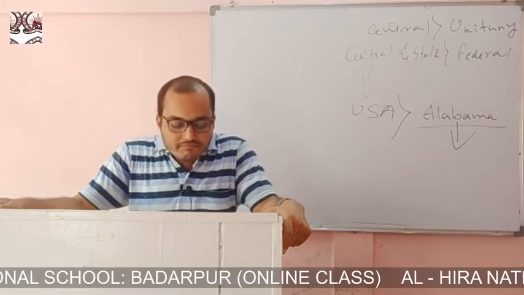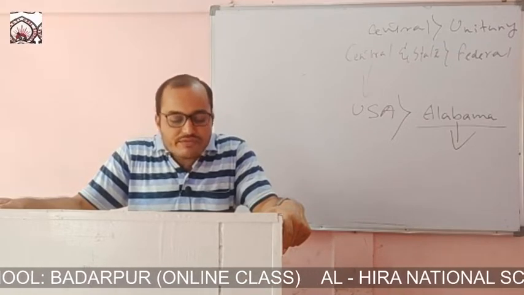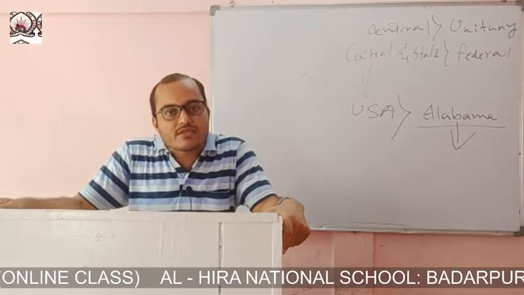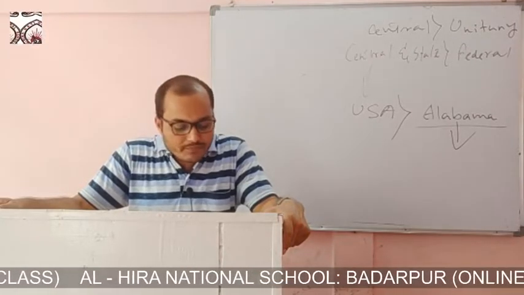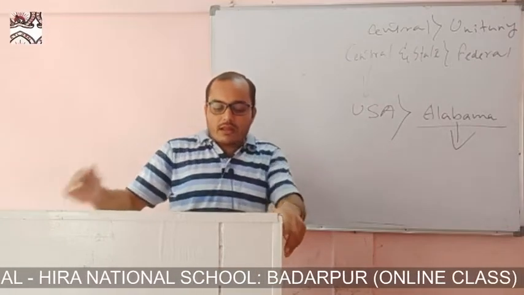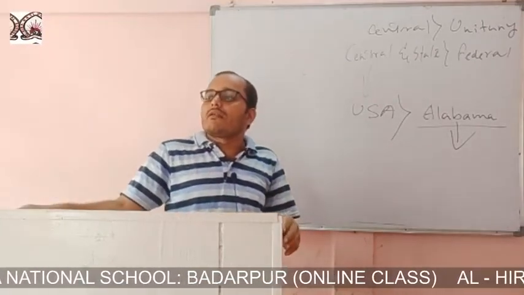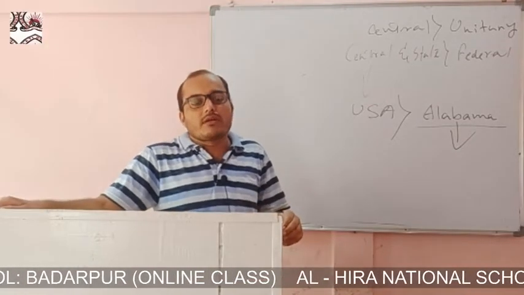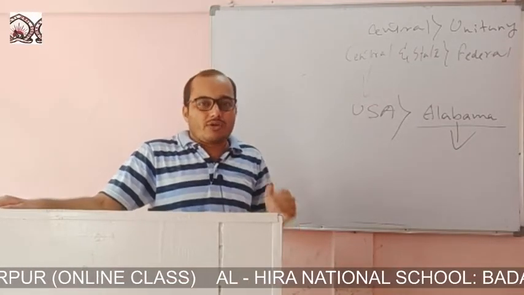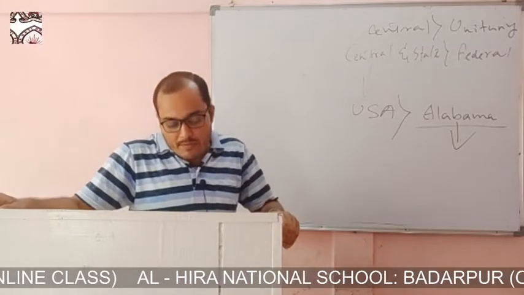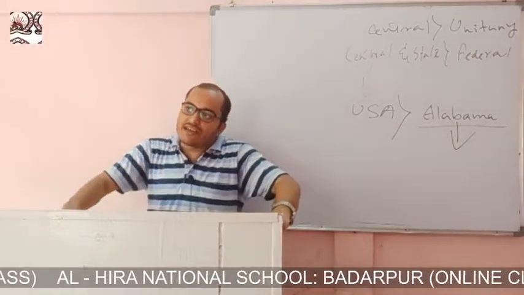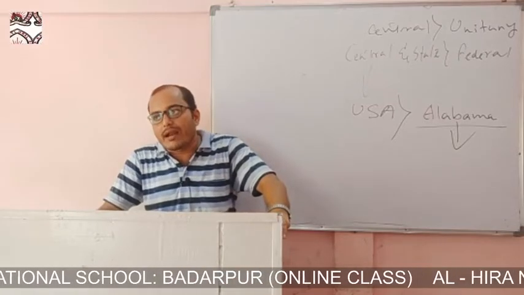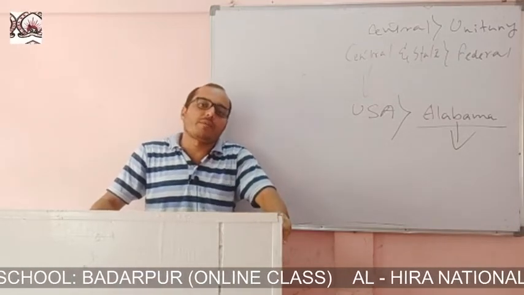The chance of internal revolution is very less, and a very chaotic situation generally does not arise in this type of government. The federal type of government is more democratic because of the decentralization of power and the active participation of the people in the government.